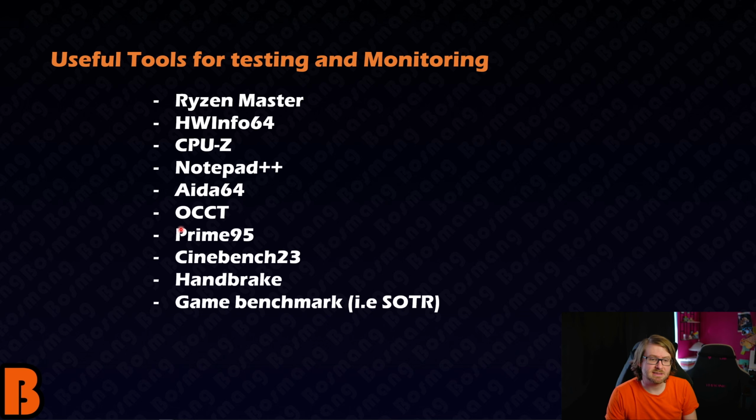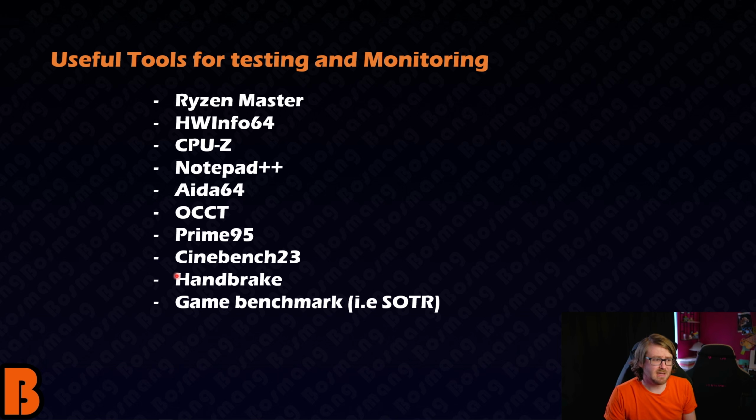Prime95 is a classic stress tester. Run like smallest FFTs to hit your max temps, and just stress test the highest multi-core load you can. Cinebench 23 is very good for performance rating. You can use it as an extremely coarse stress test. Like if you're very unstable, Cinebench 23 will probably crash. It's not a serious stress test, but if you crash on Cinebench 23, you're very unstable. But I use this mainly for comparing performance between settings, right? So I change a power setting and I run Cinebench a couple times and get the average, write it down. Change the power setting again, rinse and repeat, okay?